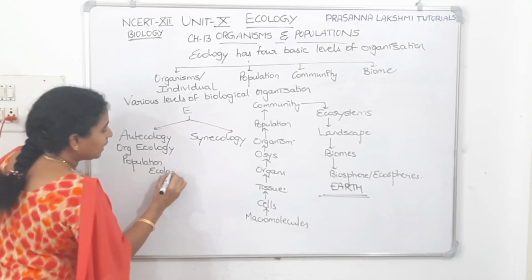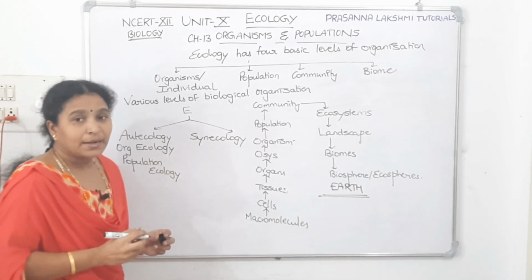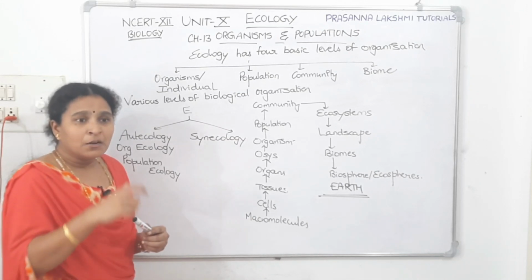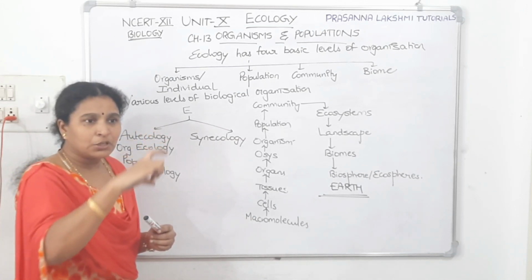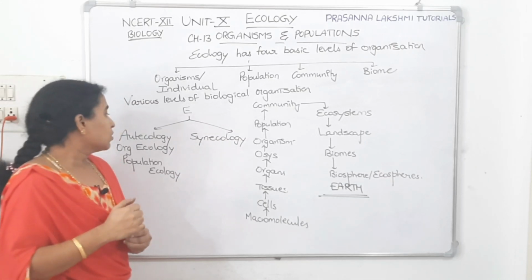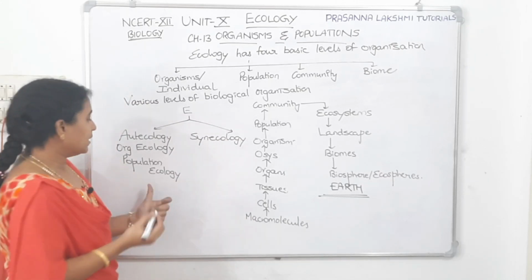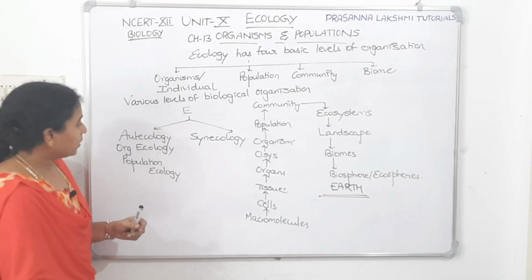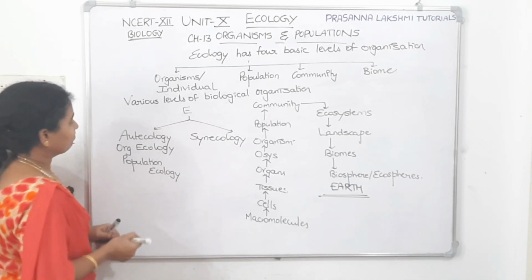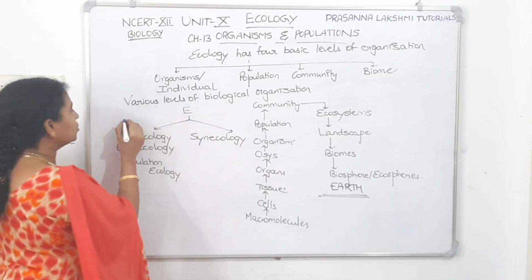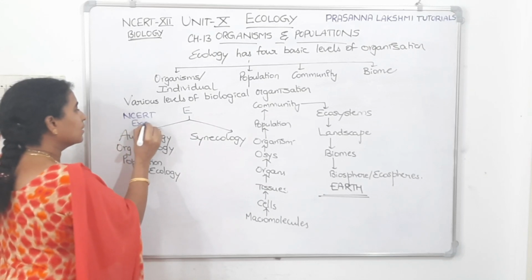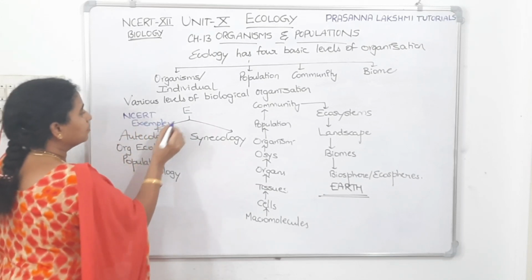Now, apart from the NCERT textbook, there is a questionnaire book called NCERT Exemplar, where for every chapter there are MCQs, 1 marker, 2 marker, 3 marker questions and long answer questions. This was one question in the NCERT Exemplar: what is autecology?